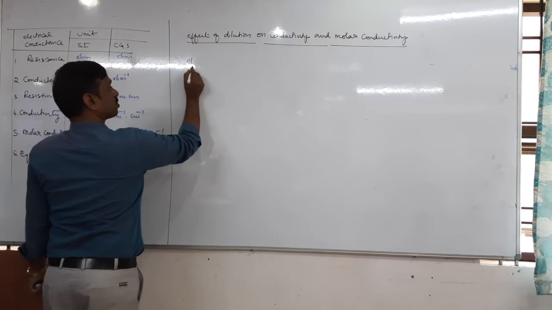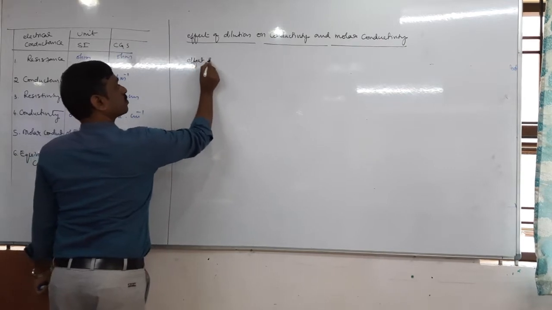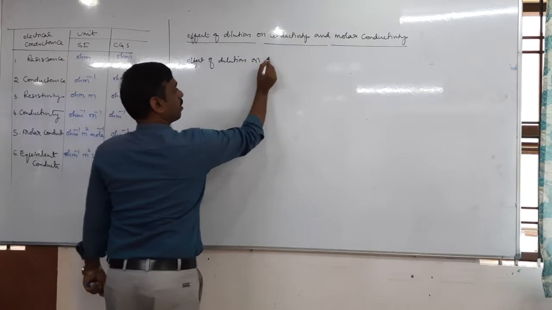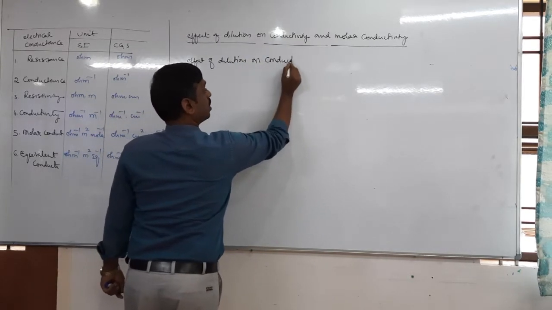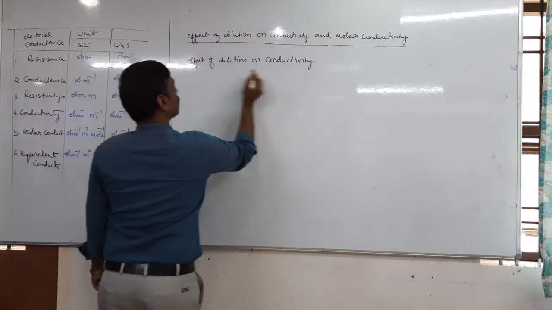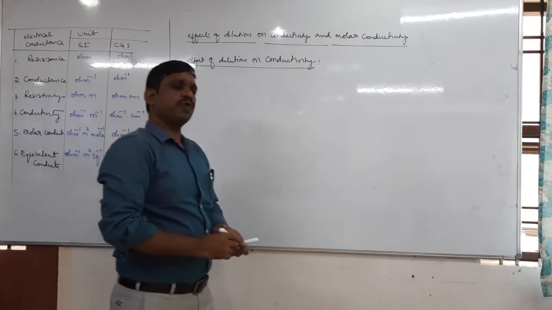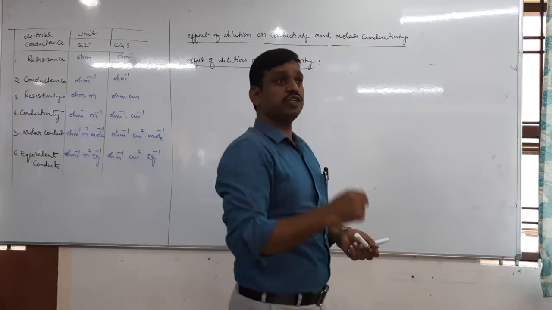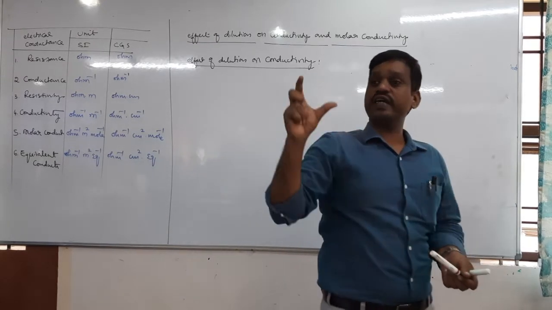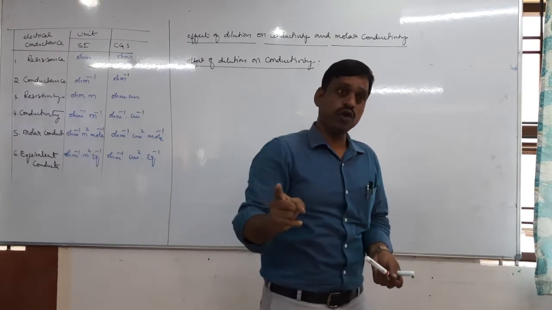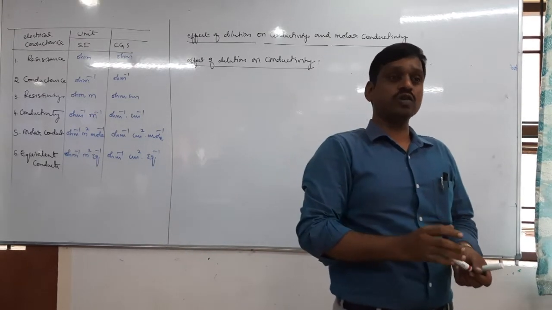So that is the effect of dilution on conductivity. Can you tell me what conductivity is? Yes, reciprocal of resistivity. But another definition is it is the conductance of 1 milliliter, or 1 cubic centimeter, of electrolyte solution.